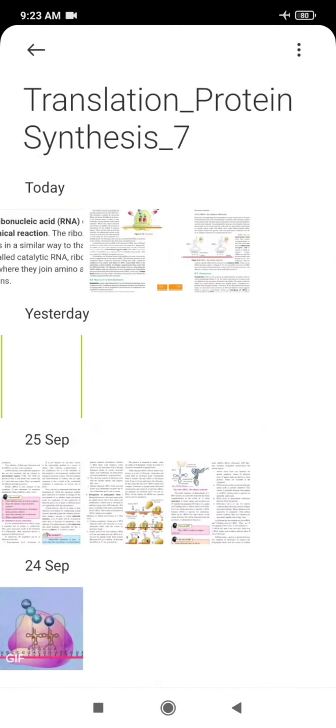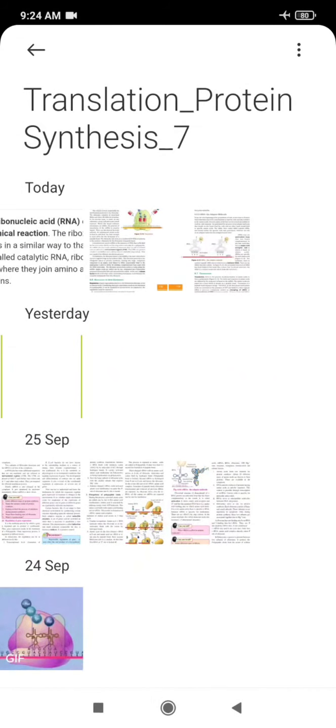Now I have got a video clip in which you can clearly see all these details. See how there occurs the entry of new tRNA molecules here.